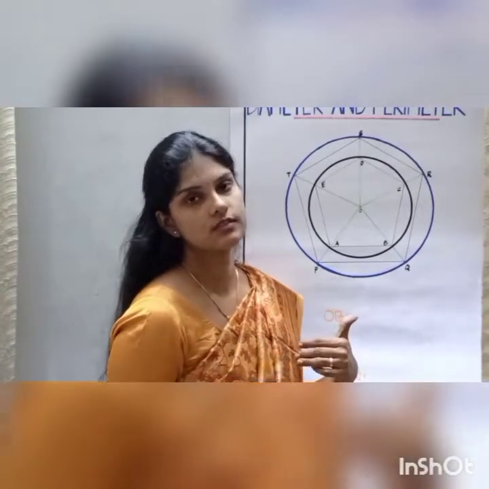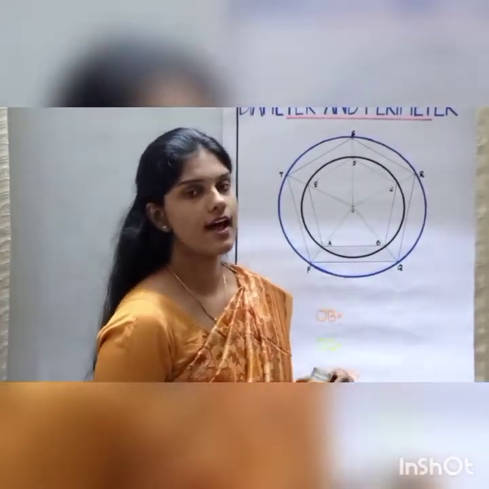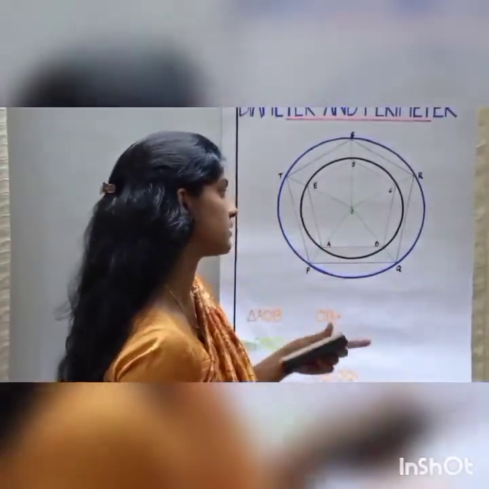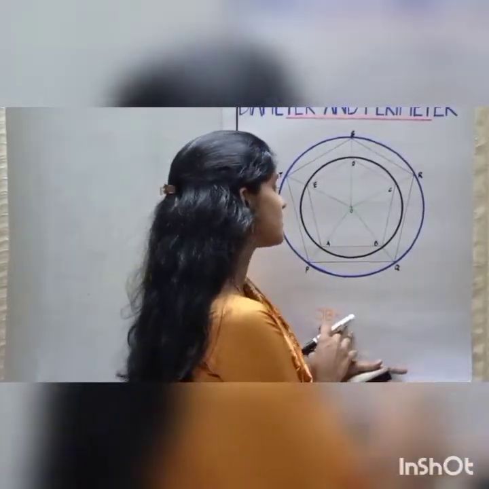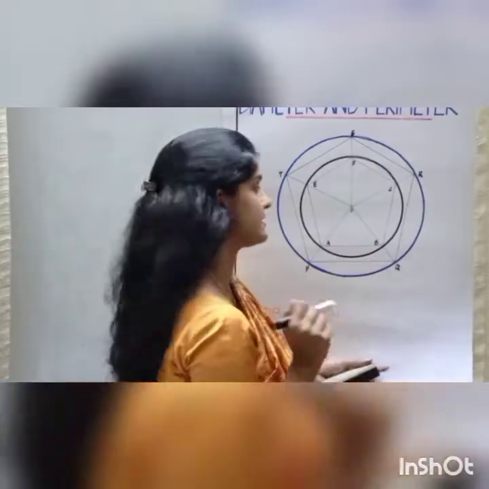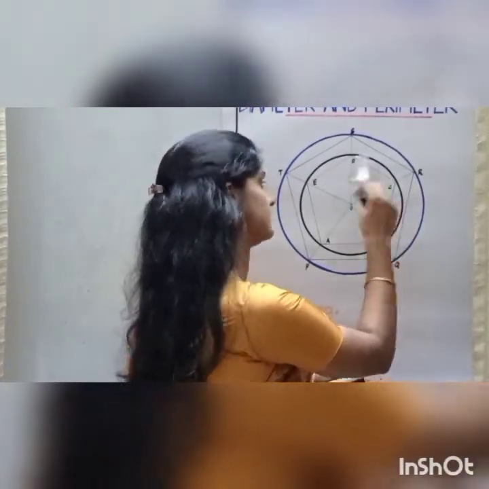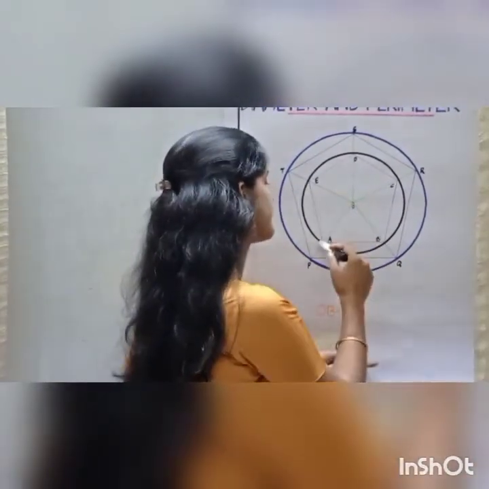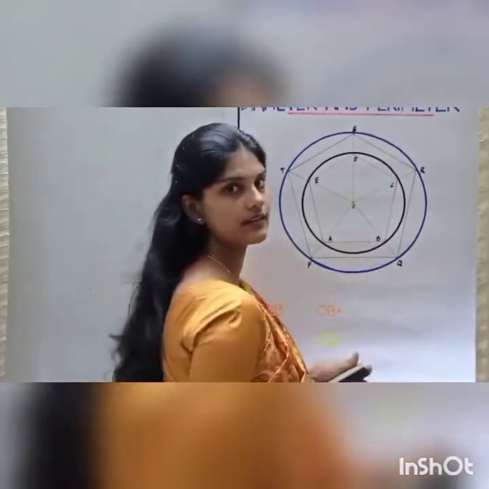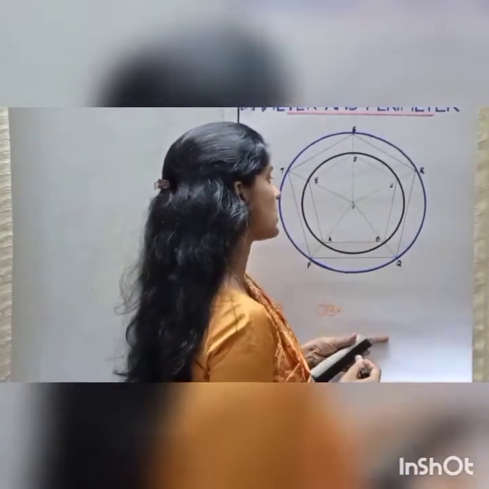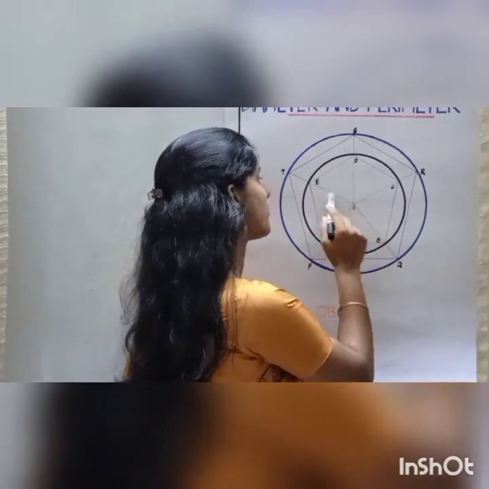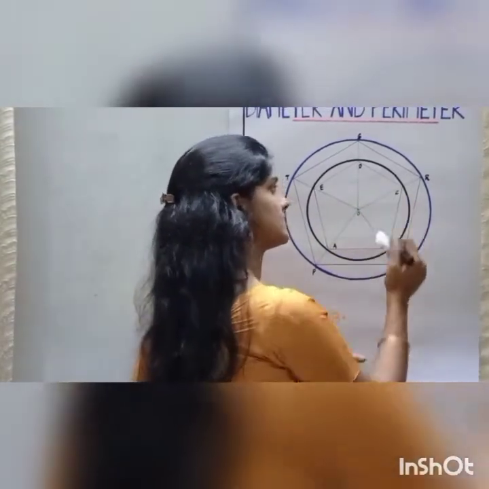Before we draw the triangles, right? And similarly, we draw this figure also. How did we do it? We first took the point O as a center and drew a circle. Then we drew a regular pentagon inside the circle. And we joined the point O, that is the center, to the vertices of this pentagon.